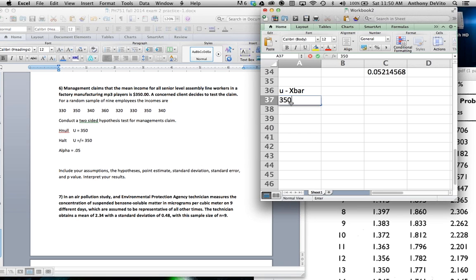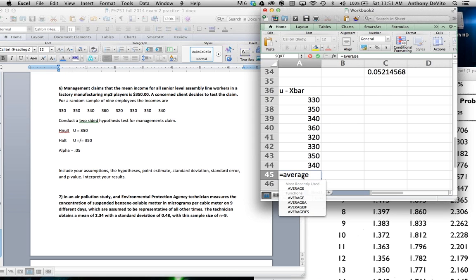Let's list these numbers: 350, 330, 350, 340, 360, 320, 330, 350, 340. Okay, so what's the sample size there? Sample size is 8 in this case. So what's our mean? Our mean is the average of these numbers. It happens to come out to be 340.